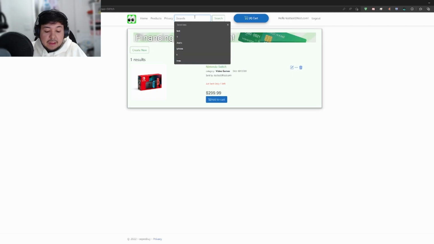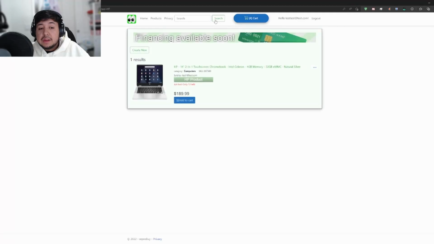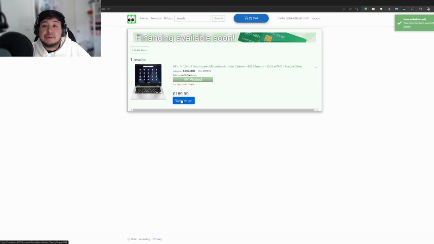Same thing if I were to type in just HP, I press search, it only searches for the HPs within the SQL database, and then outputs it right here. And then of course I could just buy it from there. So yeah.